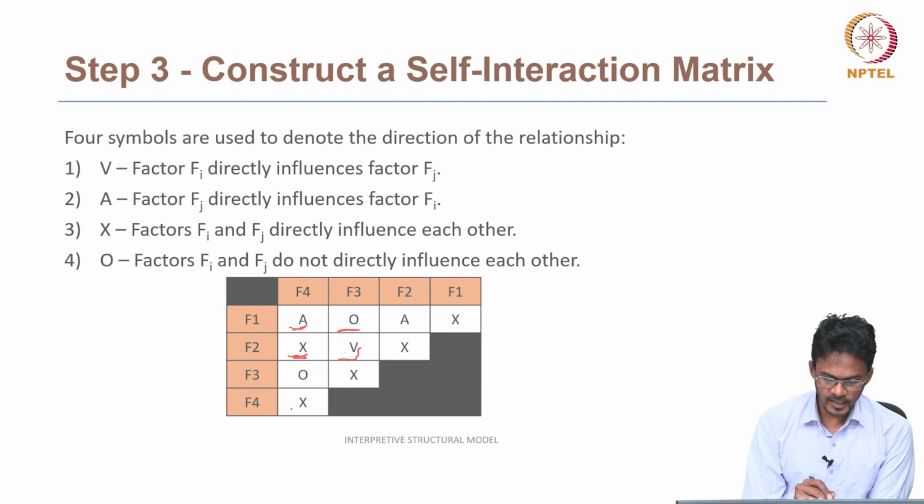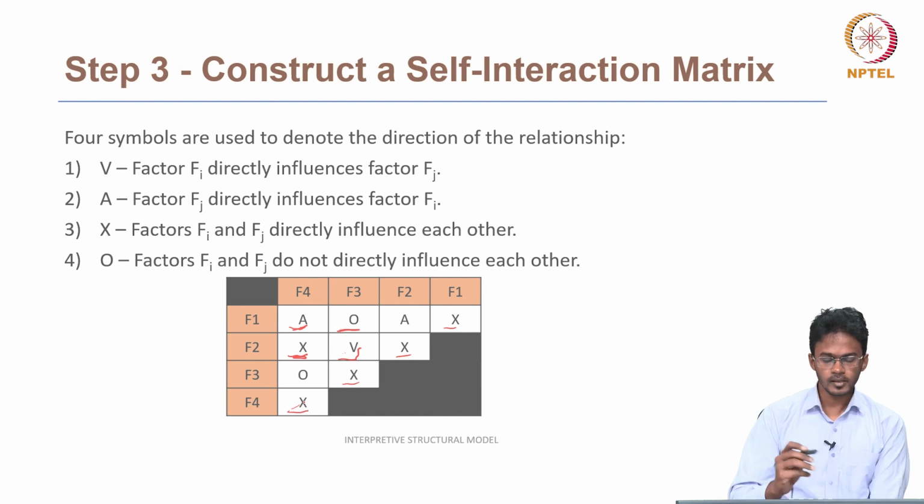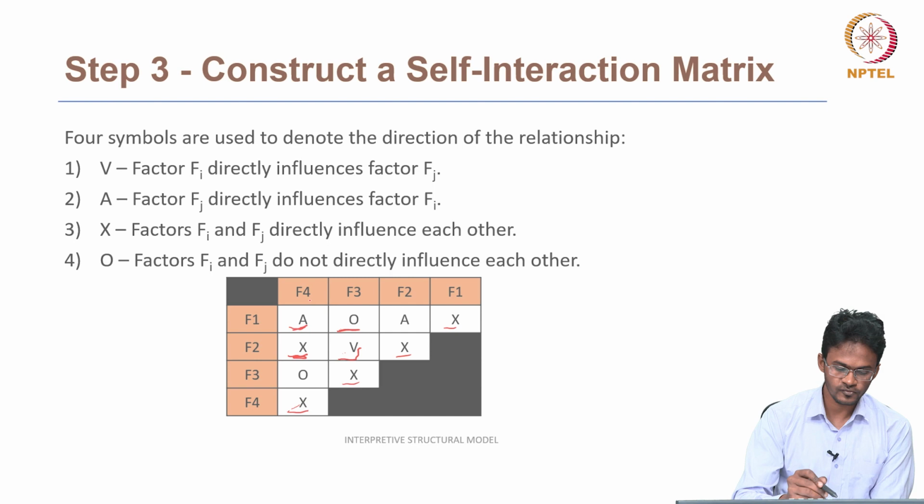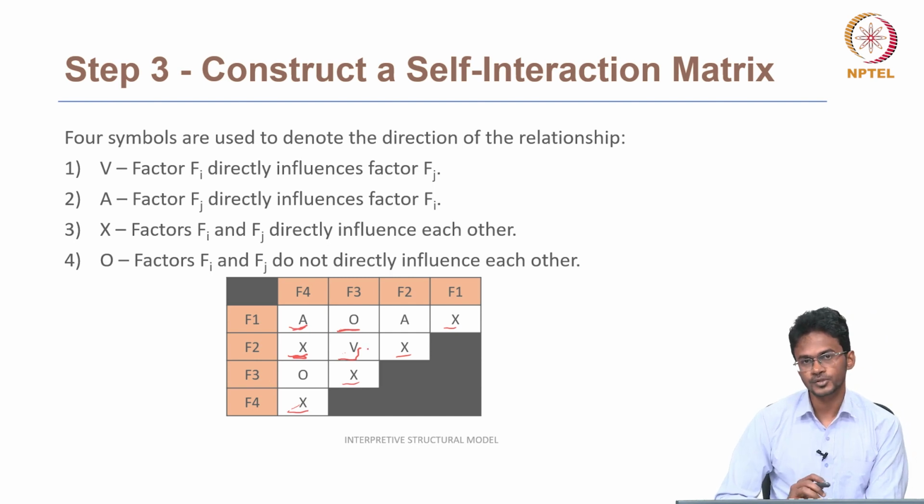And if you can see, all the diagonal cells have X. It means that the same factors are influencing themselves. So F1 is influencing F1, F3 is influencing F3, F2 is influencing F2, and so on. So this is a self-interaction matrix.